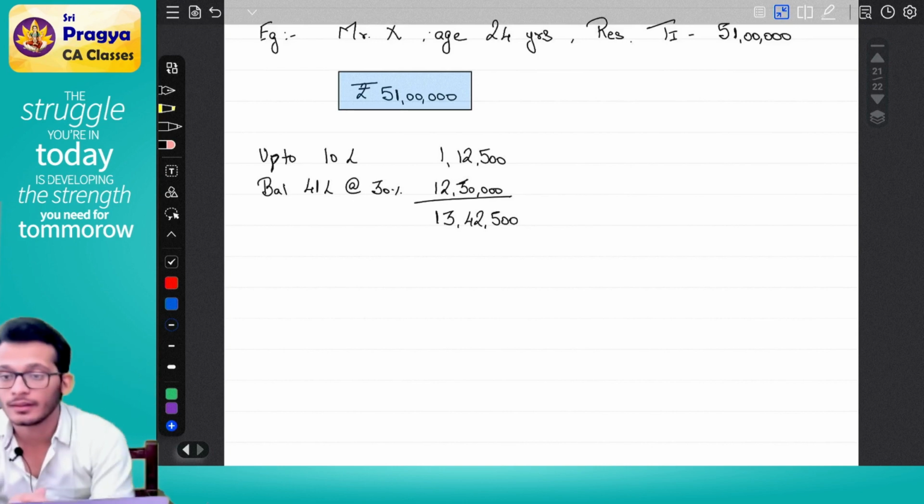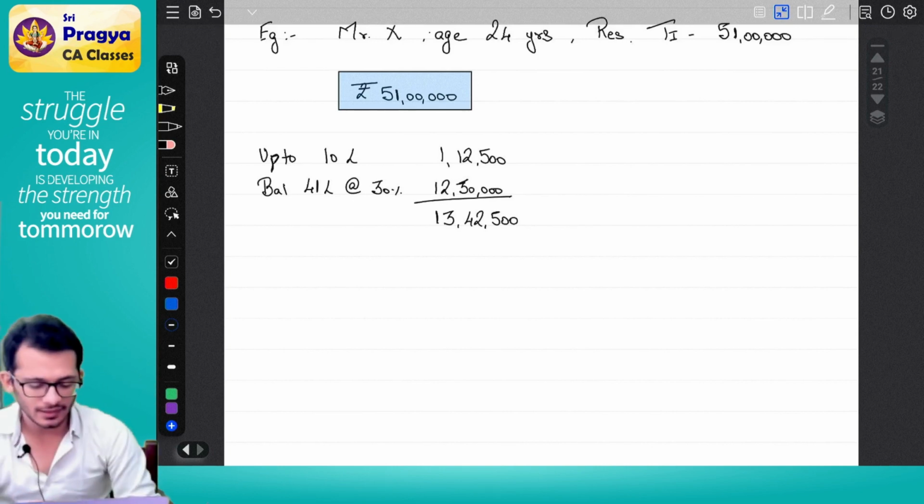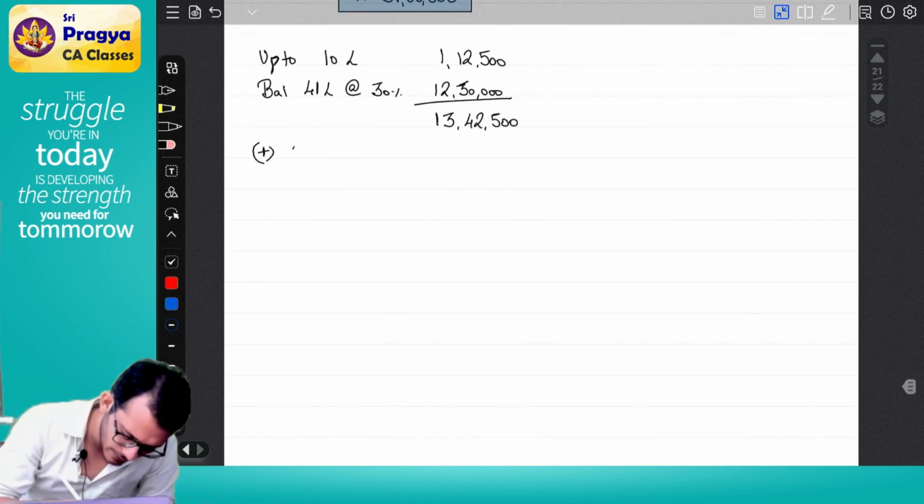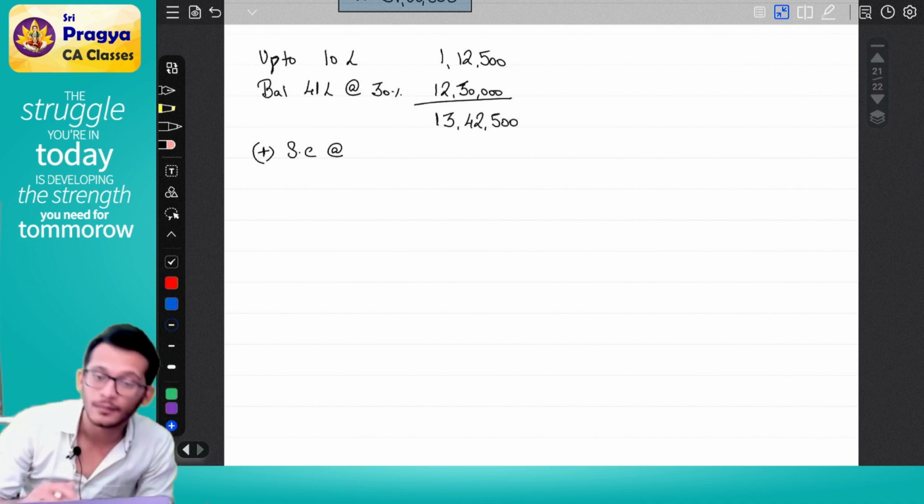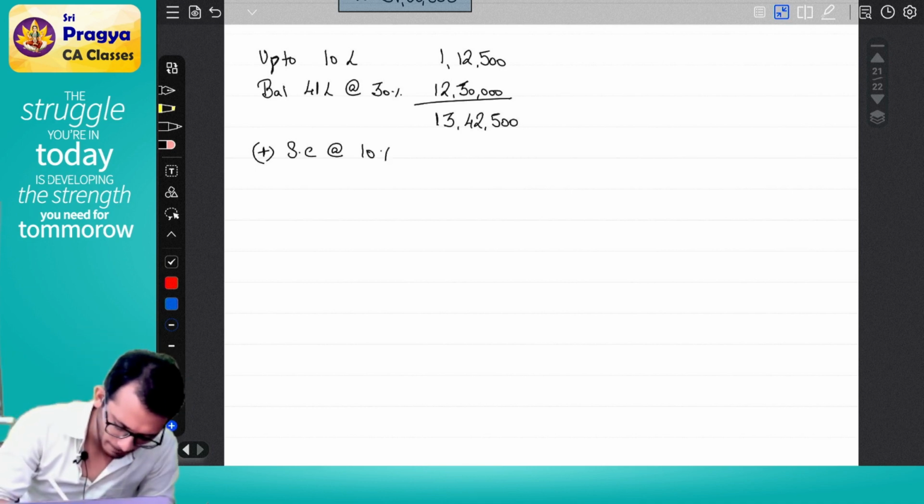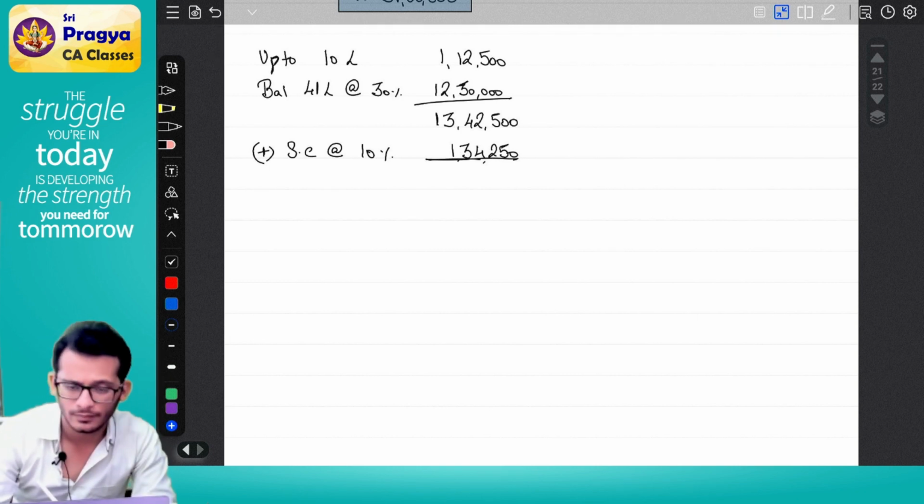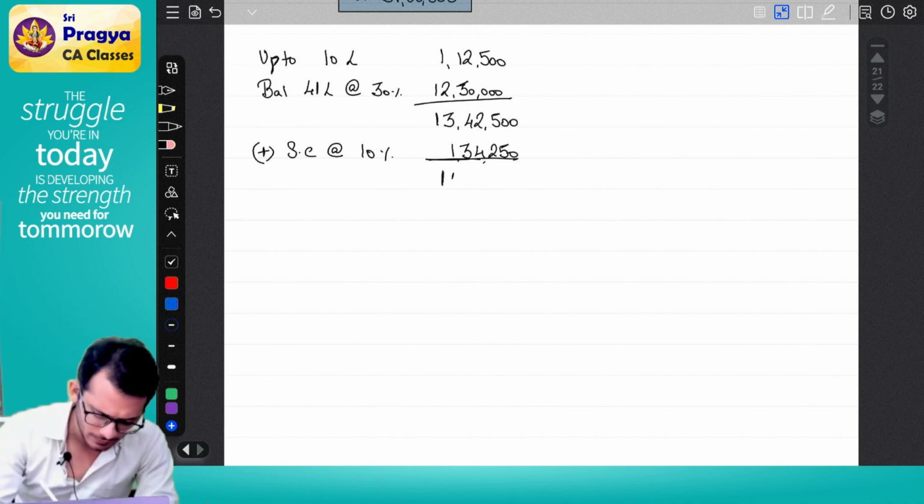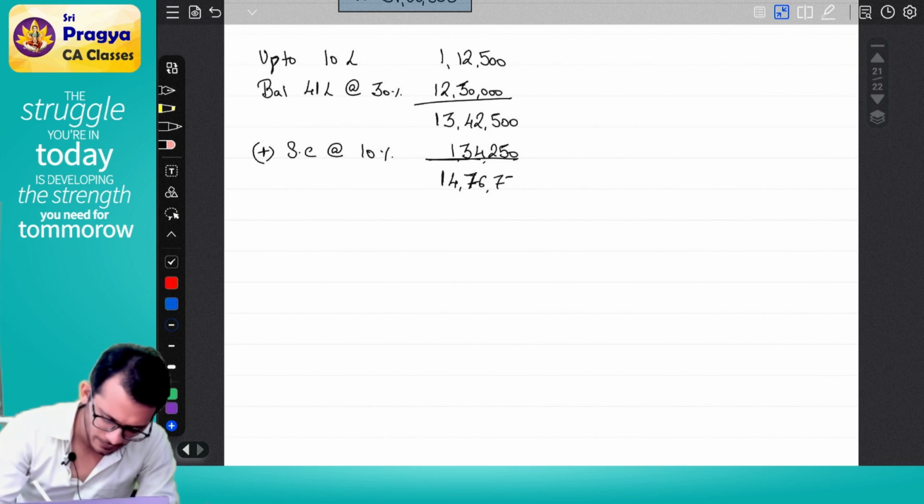Am I rich, middle class or poor? I am a rich person, which means add surcharge at the rate of 10%. That number is 1,34,250 in total. So 14 lakh 76,750. Now hold.